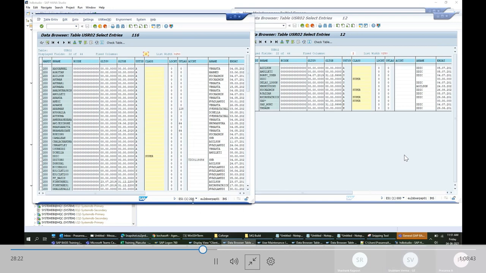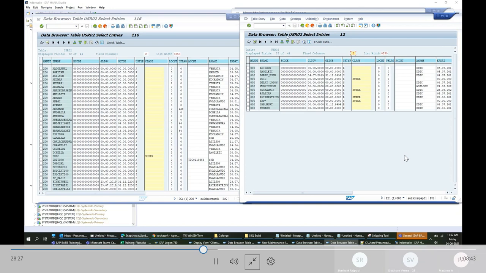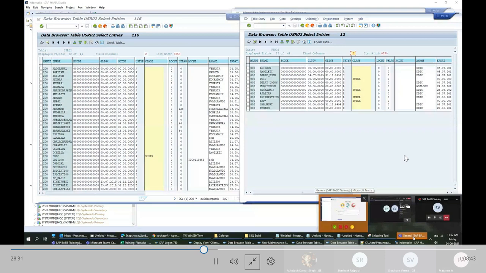I think, okay, now it got visible. I don't know if my system has some issue or what.